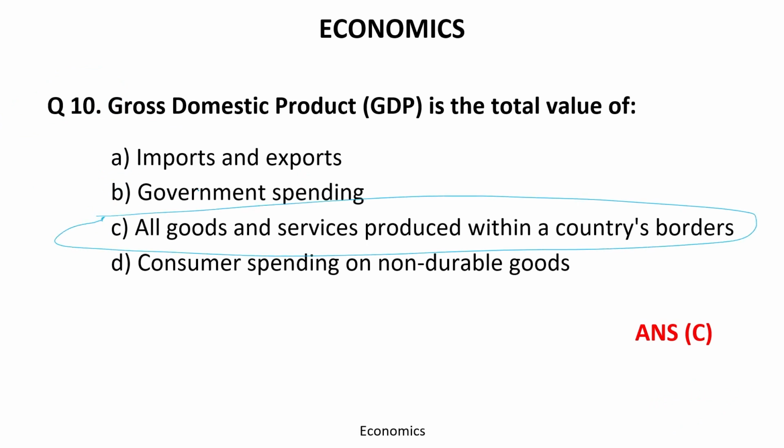So basically the GDP refers to all goods and services produced within a country's border, whether by nationals and foreigners. If the goods and services are produced within the country, then they will be included in the GDP.